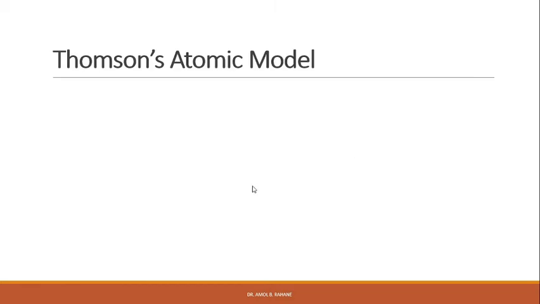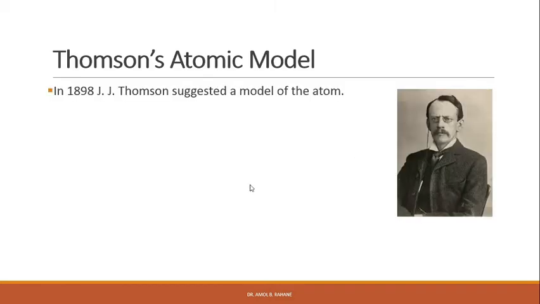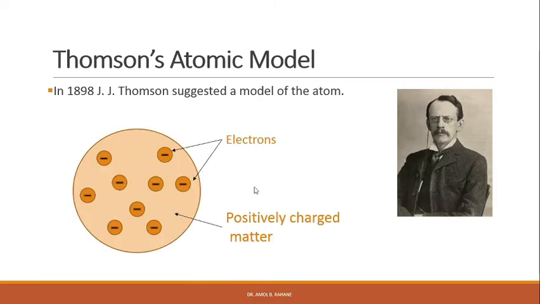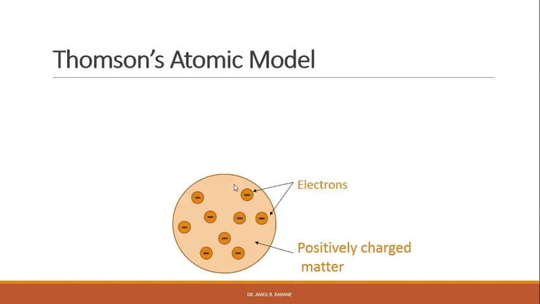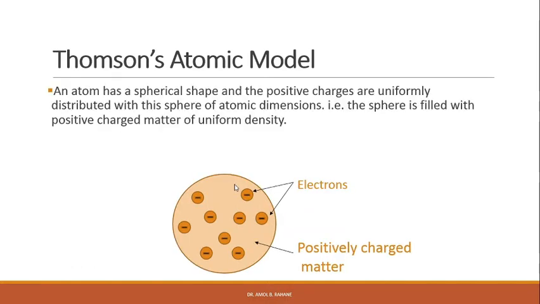So Thomson's atomic model. In 1898, J.J. Thomson suggested a model of the atom, right? In his model, an atom has a spherical shape and the positive charges are uniformly distributed within the sphere of atomic dimensions.